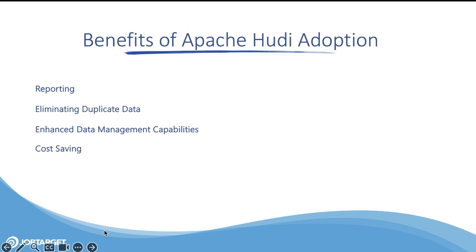So some of the benefits that we have seen after adopting Apache Hudi is reporting. Apache Hudi enables efficient querying of large datasets, allowing us faster and more accurate extraction of insight, supporting data-driven decision making. The second point that I would like to cover is eliminating duplicate data. Duplicate data is one of the big challenges in data lakes, and Apache Hudi solves that. Hudi offers a precombine key which you can use as a dedupe key, and using the Apache Hudi precombine key, we were able to remove duplicates from our data lake.